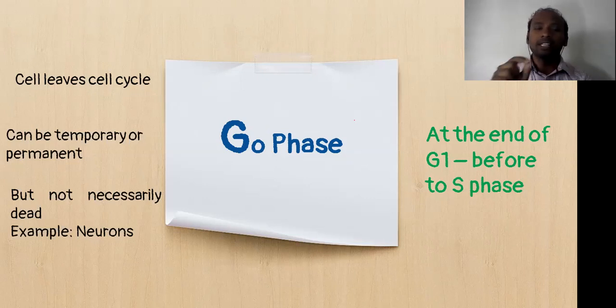The best example is neurons. These neurons will not come back to the S phase once they have completed cell division. But other cells may directly enter into the S phase whenever the cell requires cell division, and it will go into the G2 and M phases. Finally, the cell division will take place.